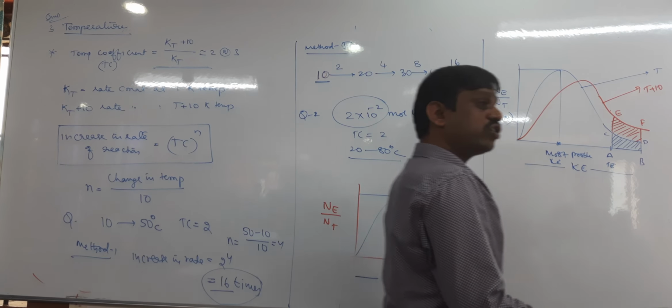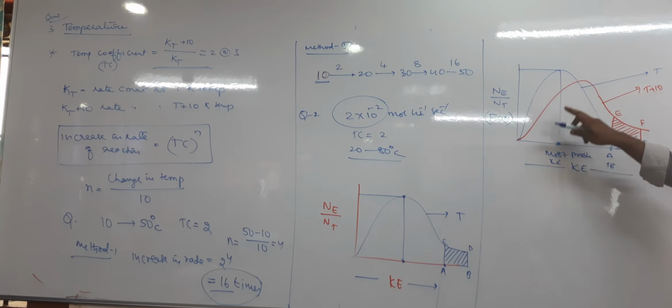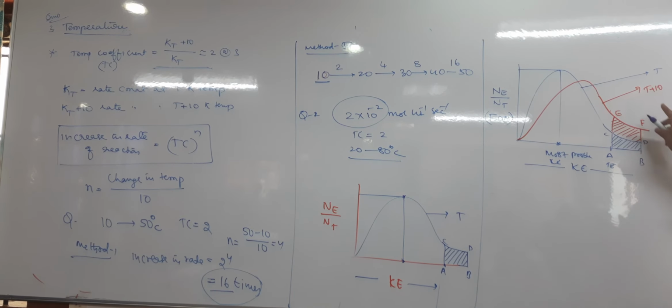When the temperature increases by 10 degrees Celsius, this red line is the graph. Now you can see the shaded area is CDEF. In the beginning it was ABCD.